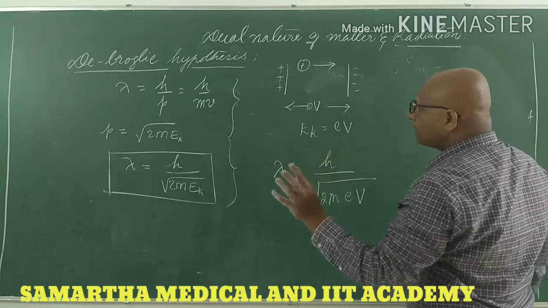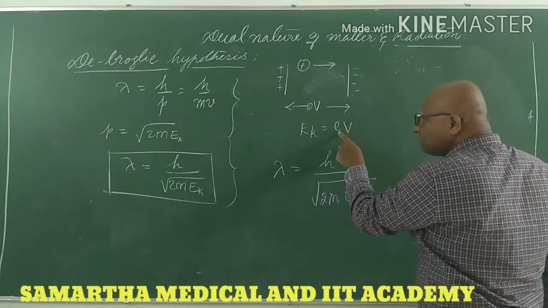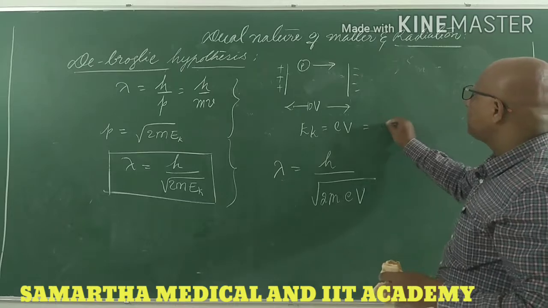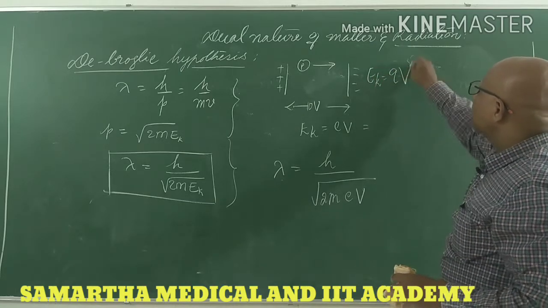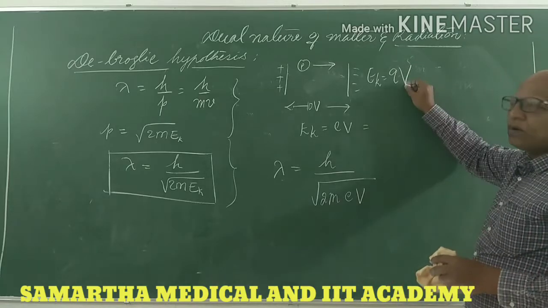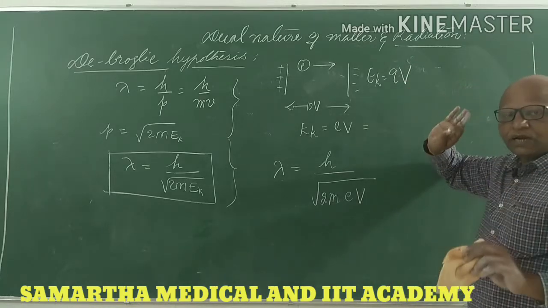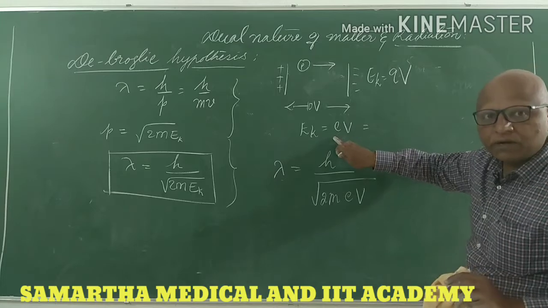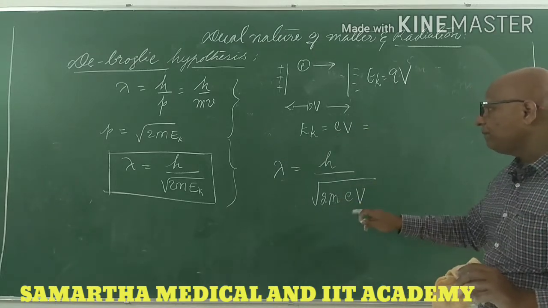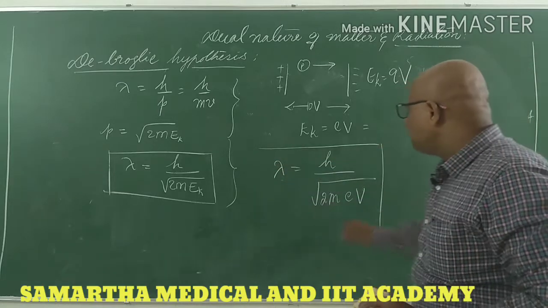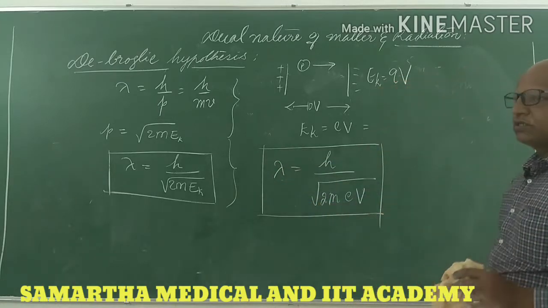So how do you calculate the kinetic energy? Ek is equal to the charge of the proton times V. It becomes qV for the proton, and for other particles which have charges. But for the electron, it becomes eV. So h by root of 2m eV. This is another very important equation for NEET questions.